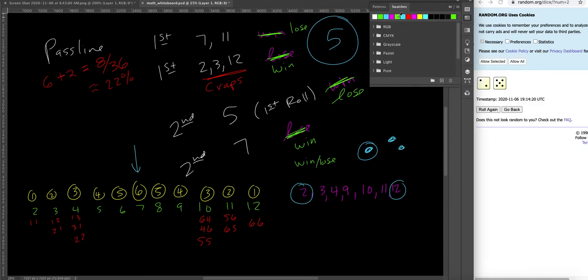But if we just talk about winning or losing, there's one way to get a 2, there's 2 ways to get a 3, 3 ways to get a 4. 9, there's 4 ways. 10, there's 3 ways. 11, there's 2 ways. And 12, there's 1 way. So if we add all those up, 1, 2, 3, 4, 5, 6, 7, 8, 9, 10, 11, 12, 13, 14, 15, 16. So 16 out of 36.